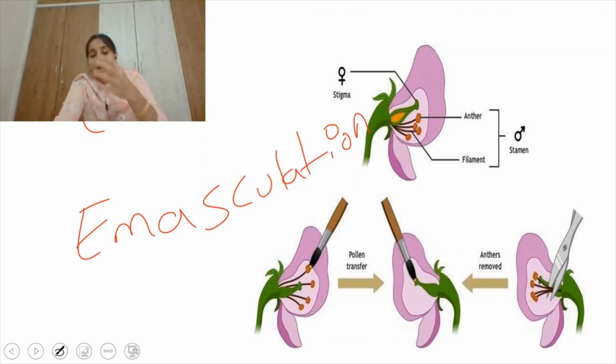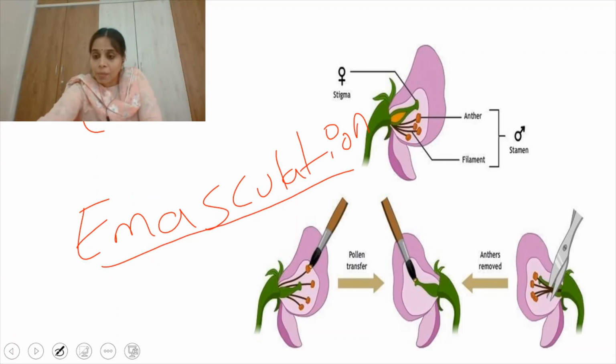See, there are many chances for self-pollination here because pollen grains and stigma are present on the same plant. So that is called contamination for a plant breeder. In artificial hybridization, this self-pollination is termed contamination. So in order to prevent contamination, the plant breeder will go for emasculation. What do you mean by emasculation? Carefully removing the anthers with forceps. Only the stigma is there now. This phenomenon is known as emasculation.